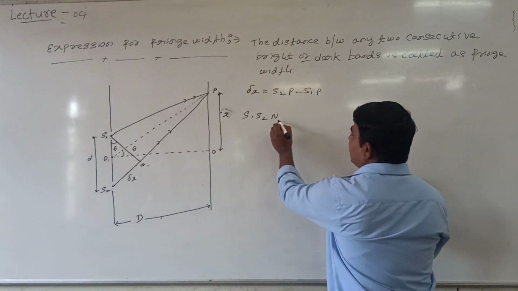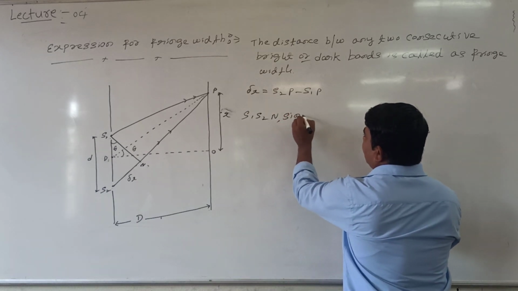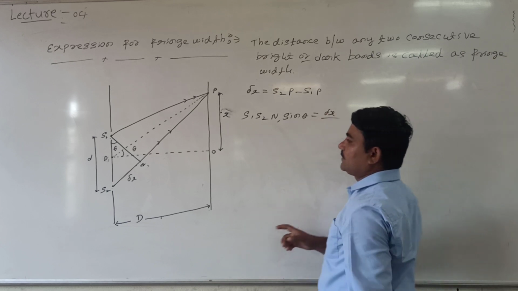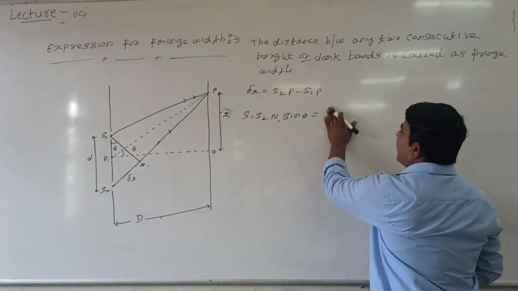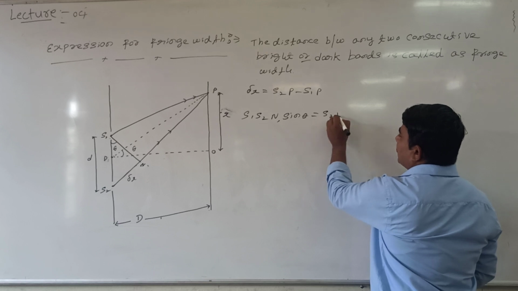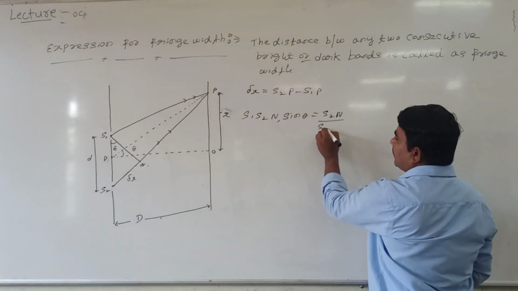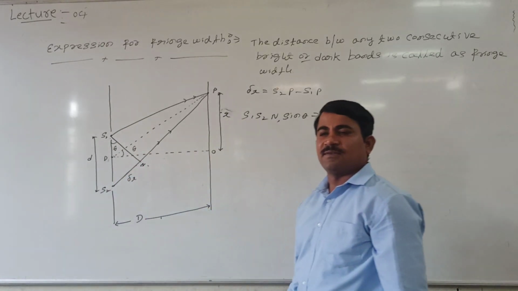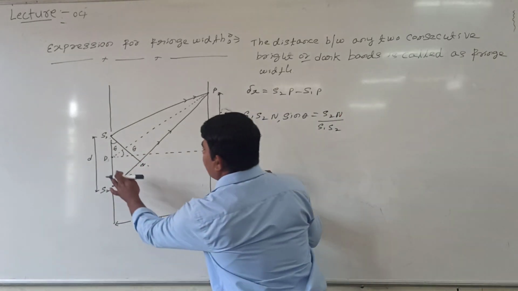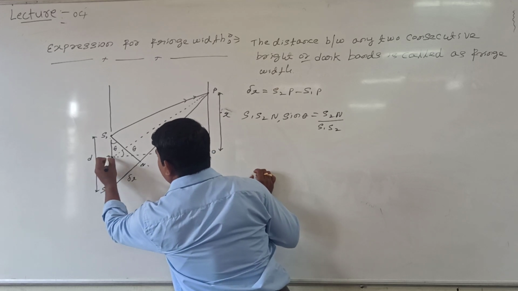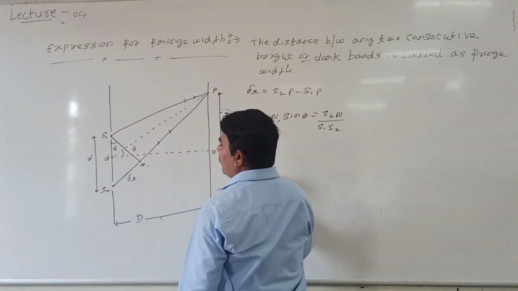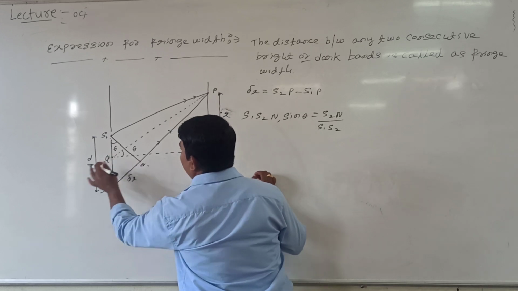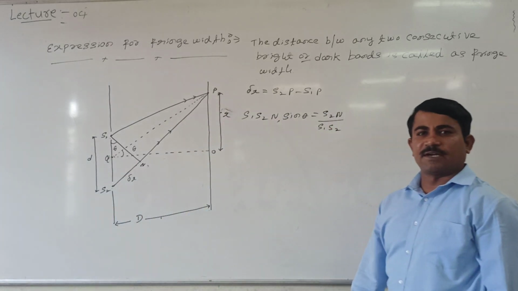Then shall I take sine theta? Sine theta is equal to opposite, that is S2N, which is delta x, divided by S1S2. This is one triangle, right? For my convenience I will take this point as D, small d, because their notations are the same, right?